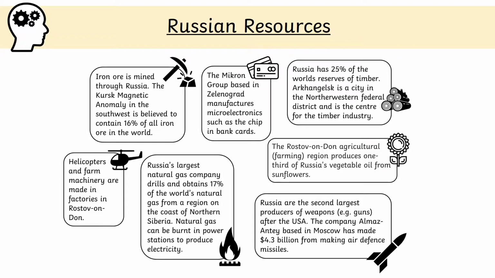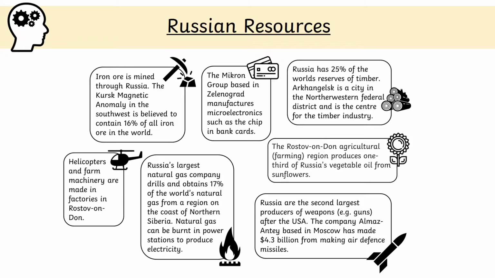The Micron Group, based in Zelenograd, manufactures microelectronics, such as the chip found in most bank cards. Russia has 25% of the world's reserves of timber. Arkhangelsk is a city in the northwestern federal district, and it's a centre for the timber industry within this country. Helicopters and farm machinery are made in factories found in Rostov-on-Don in the south of Russia.